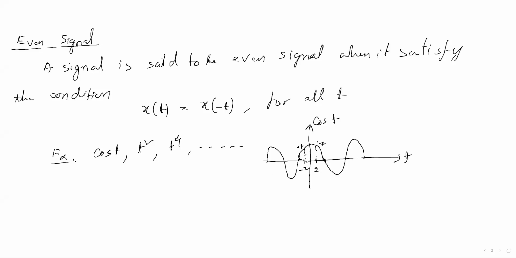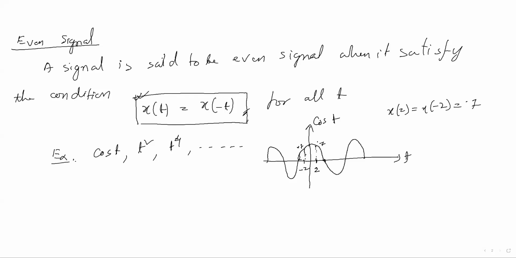So that's why here you can say x of 2 has the same amplitude as x of minus 2. X of minus 2 equal to how much? It is 0.7. Okay, that's why you can say that cos t is an even signal, because it satisfies this condition x of t equal to x of minus t.